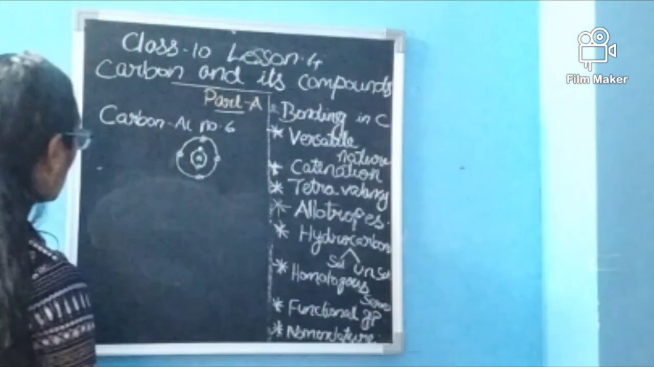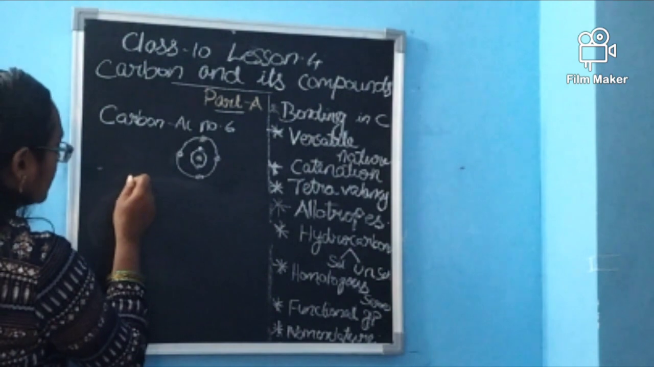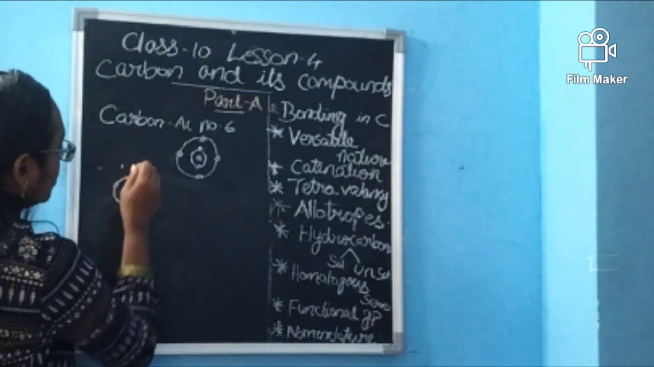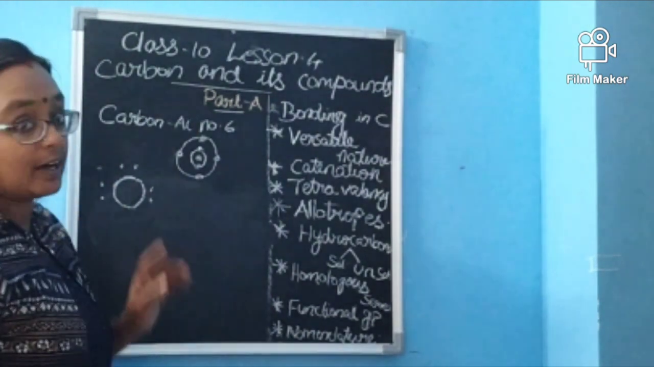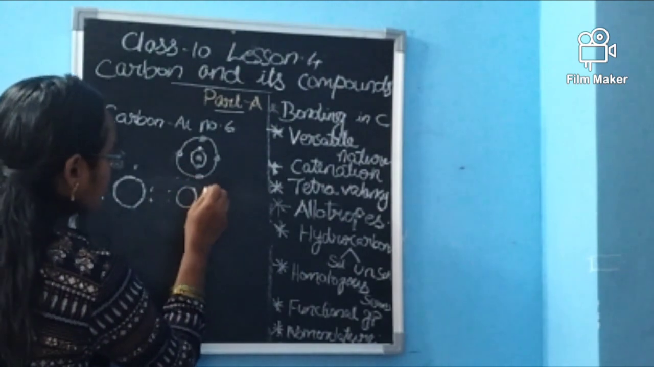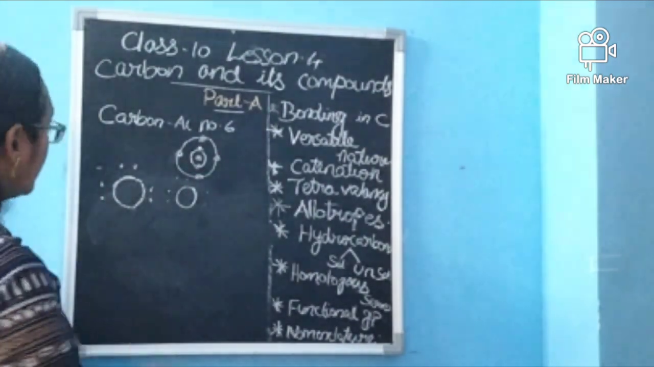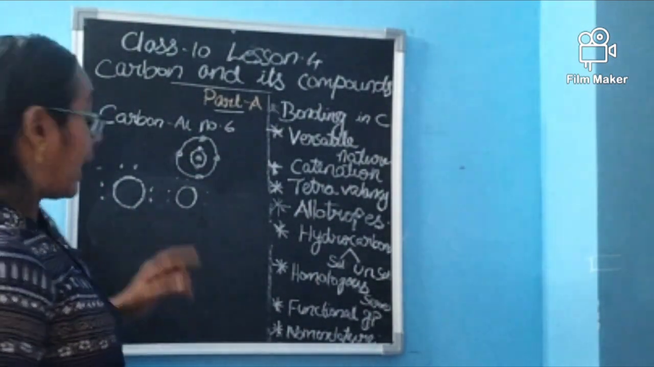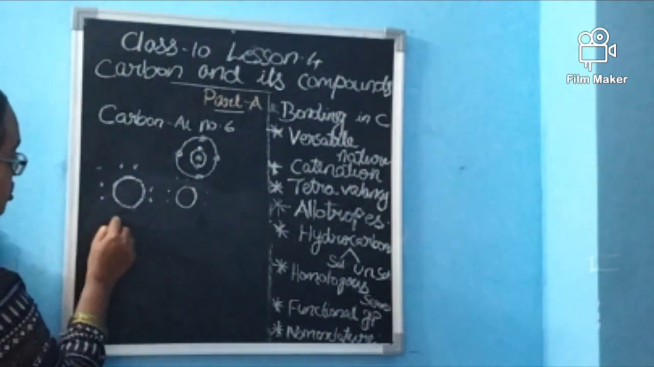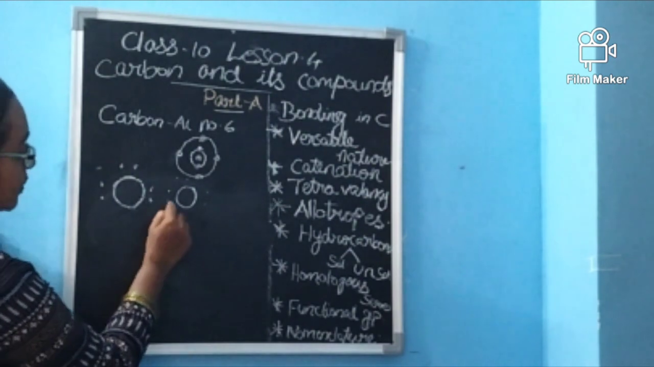Oxygen has 6 electrons in the outermost orbit: 1, 2, 3, 4, 5, 6. Again, one more oxygen: 1, 2, 3, 4, 5, 6. So how many electrons does it need? 8 electrons should be there in total. How many are there if we are considering 1 oxygen? 1, 2, 3, 4, 5, 6. Here also 1, 2, 3, 4, 5, 6.